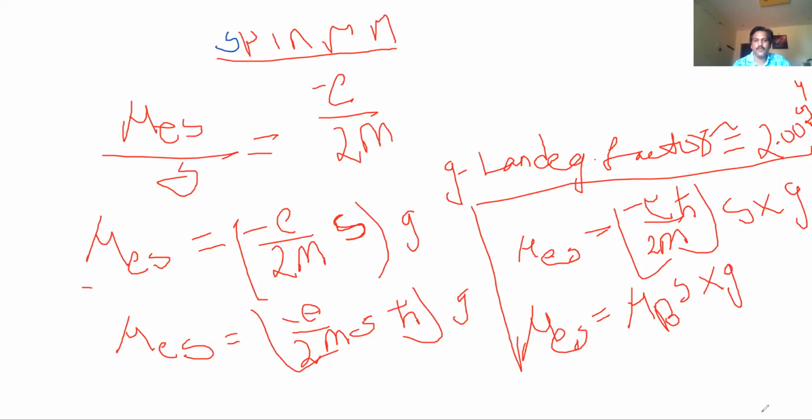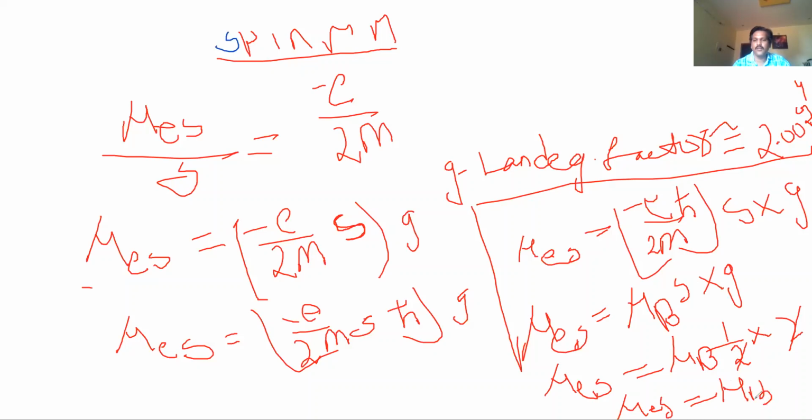Very good, so one student responded. Spin quantum number has two values, plus half and minus half. So mu e s equal to mu b into plus or minus half into g. That 2 gets cancelled. So mu e s is equal to plus or minus mu b. Okay, this is the formula. This is called spin magnetic moment.